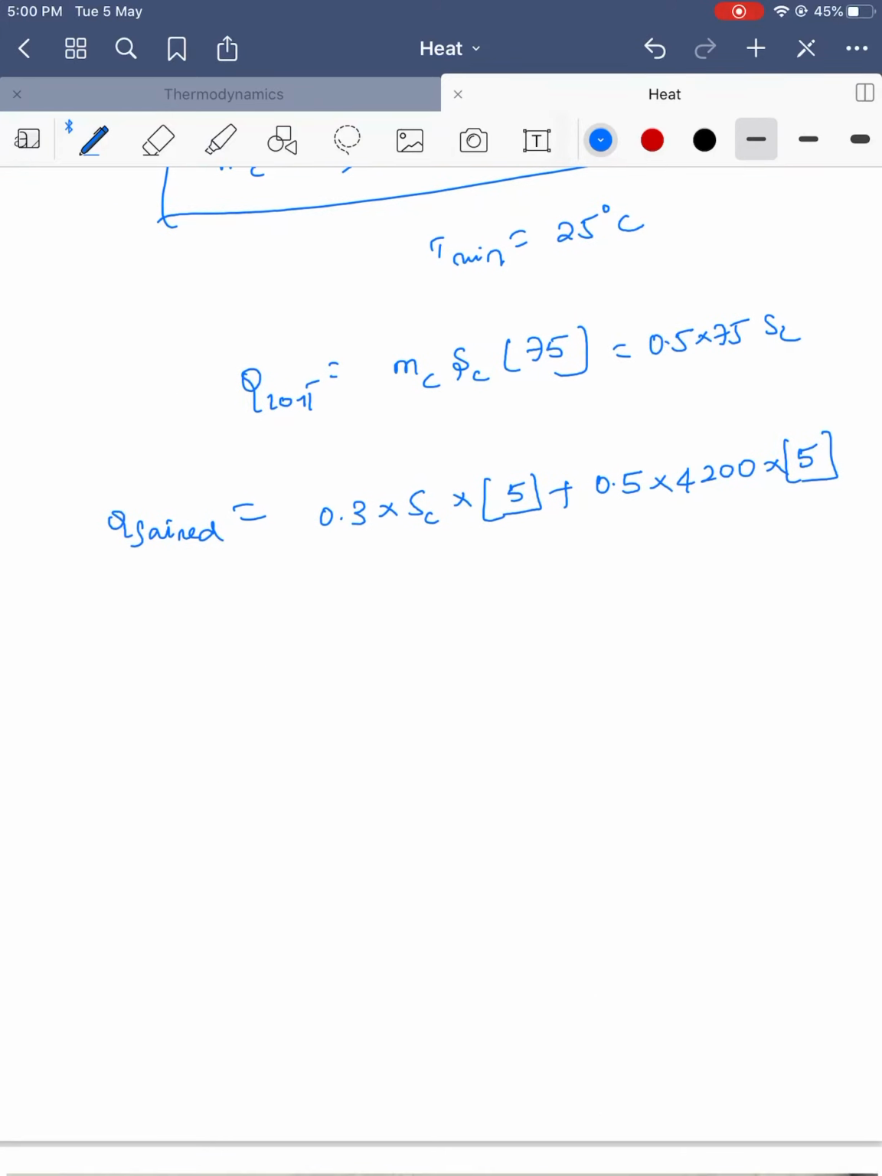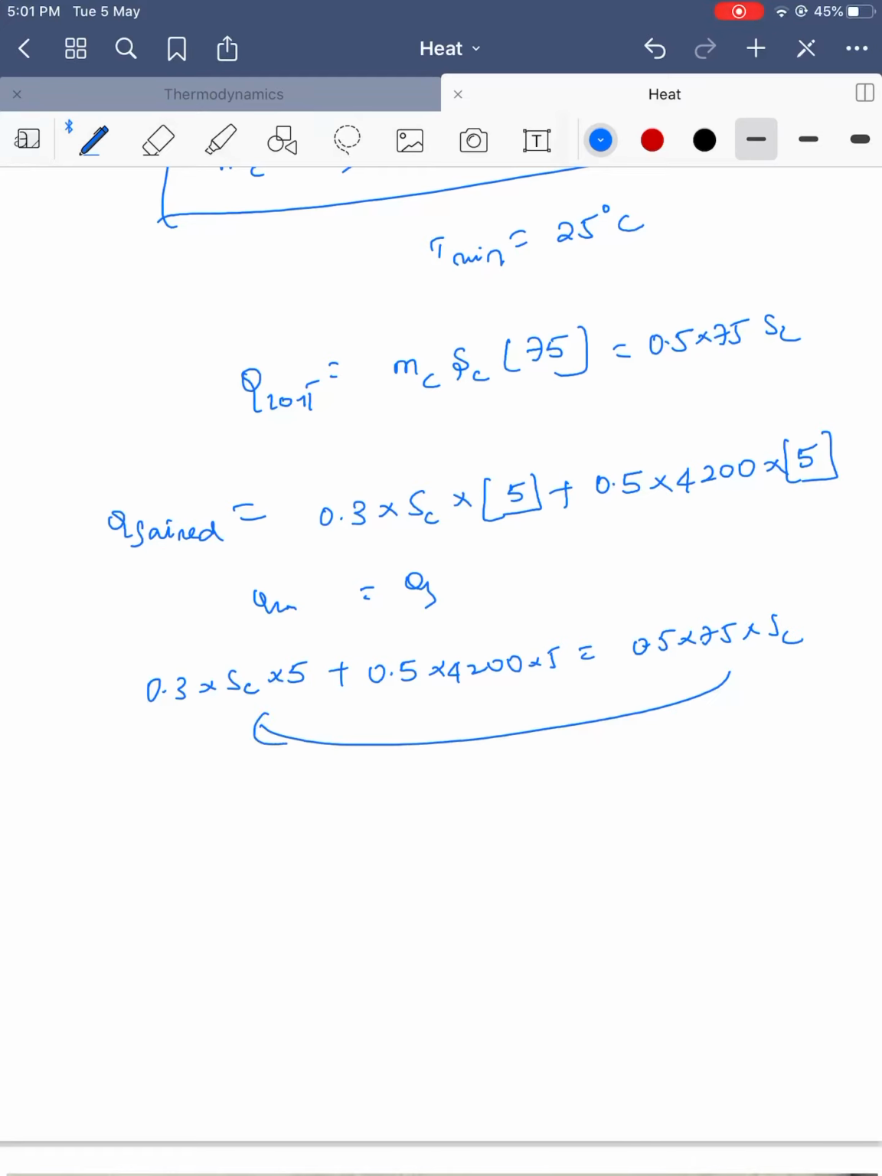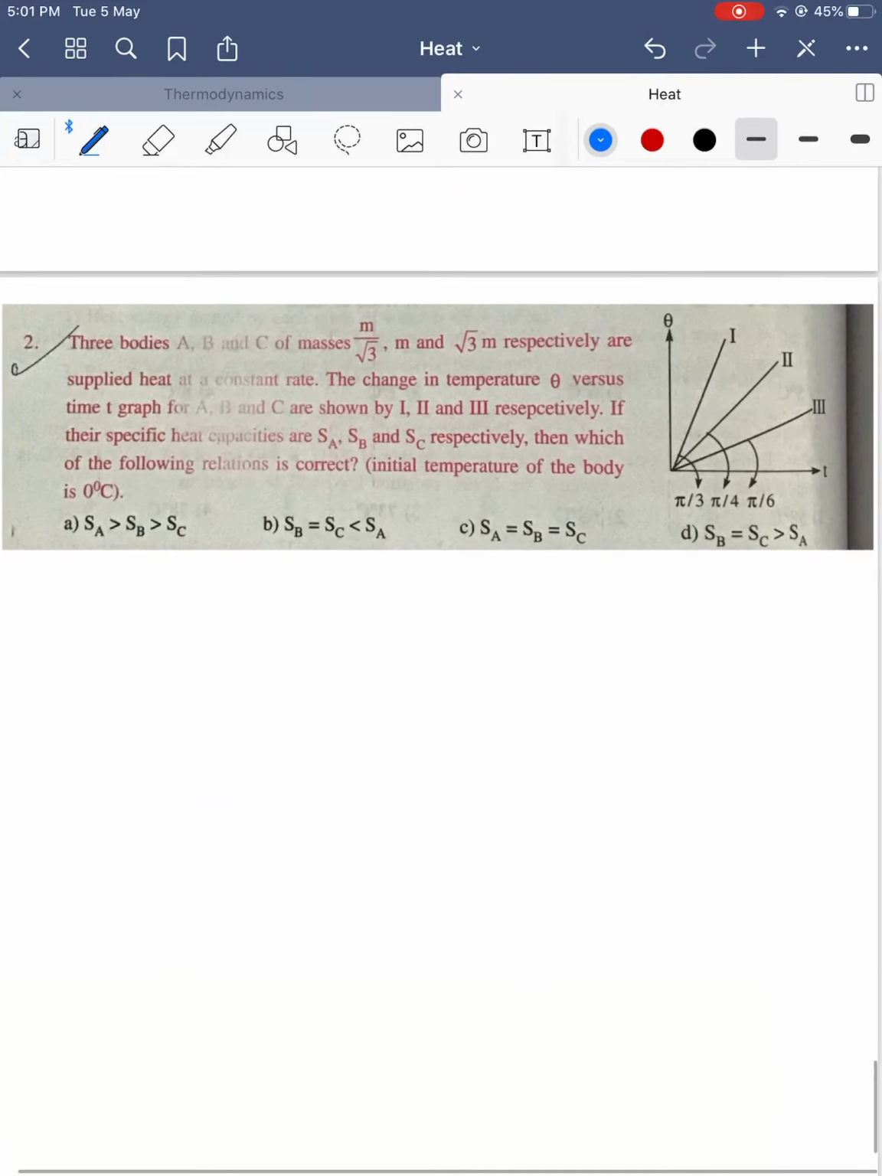So equate these two: Q lost is equal to Q gained. 0.3 into SC into 5 plus 0.5 into 4200 into 5 is equal to 0.5 into 75 into SC. Send the terms with specific heat of copper to one side, simplify these terms, and get the value of SC. We need to find SC. Okay, next we go to the last question.